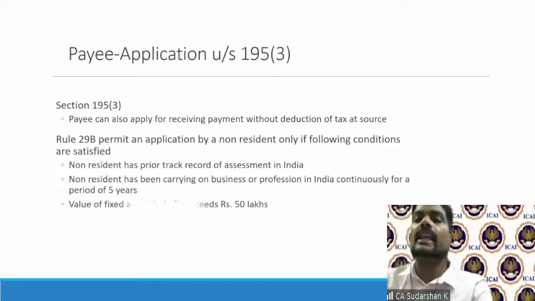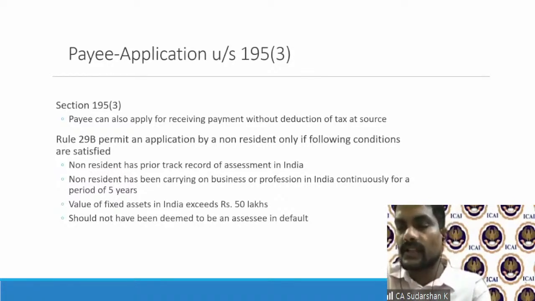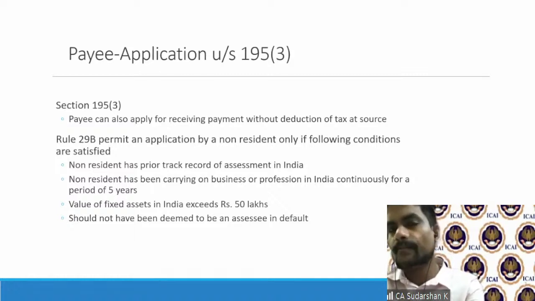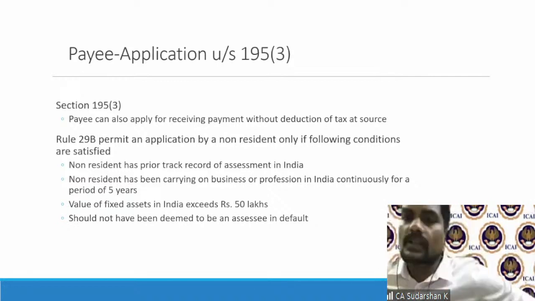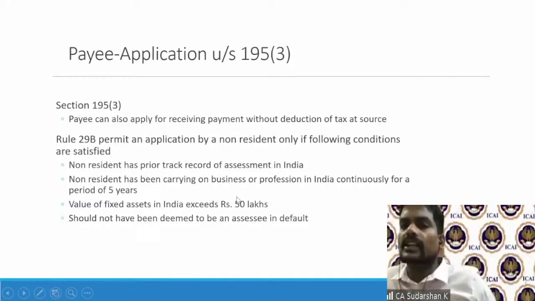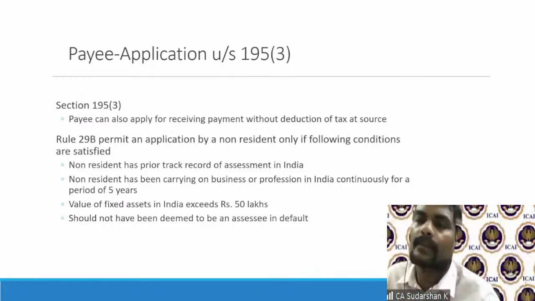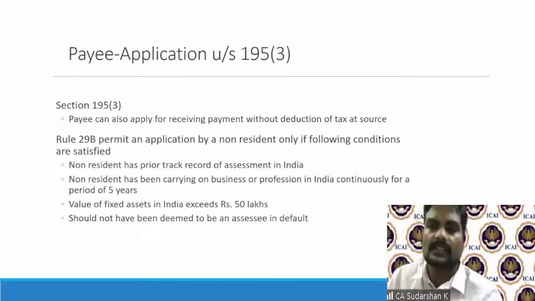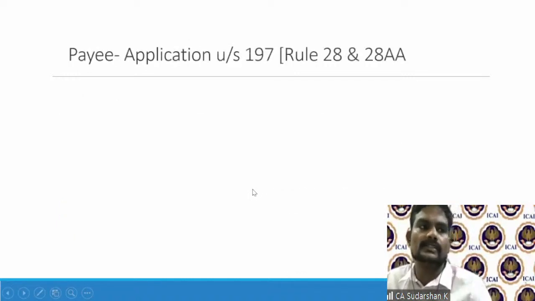The payee can also make an application to the assessing officer. When I say the payee, the payee is the recipient here. He can make an application to the assessing officer under section 195(3) and say, hey, look, I believe this should not be liable for taxation. These are my facts. These are my points. Please notify. So the assessing officer will then come out with an order on whether taxes need to be deducted. If it is not to be deducted, I will give that order to the payer and say, hey, look, I have a 195(3) order, which says that there's no need for any deduction of taxes.